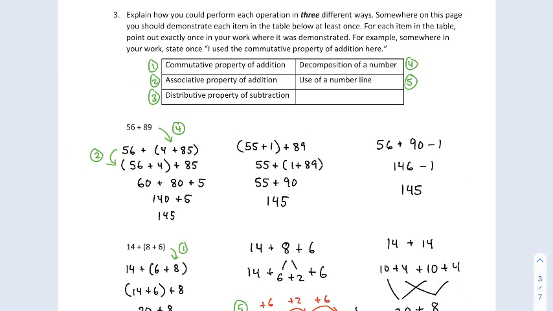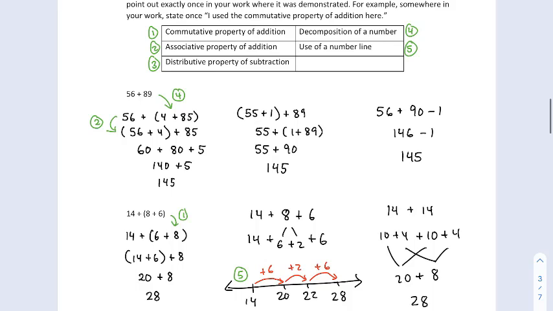Okay, so this next problem, explain how you could perform each operation in 3 different ways. Somewhere on this page, you should demonstrate each of the items in the table below at least once. So I used the number system. I numbered them 1 through 5, and I just said, hey, I'm doing item number 3 here, for example. I found that to be a nice way to communicate this. So point out exactly once in your work where it was demonstrated, even though you might demonstrate it multiple times. You might use item 2 multiple times, but at least point it out once is what I'm getting at here. For example, somewhere in your work, state once, I use the commutative property of addition here.